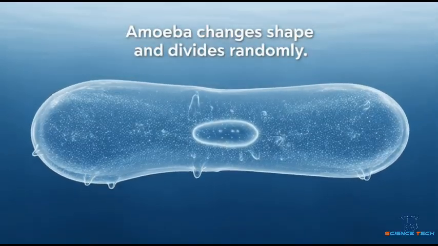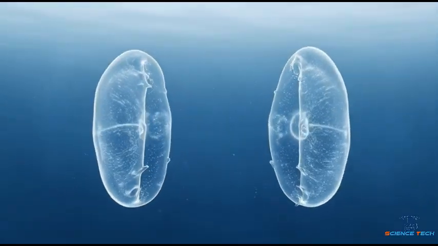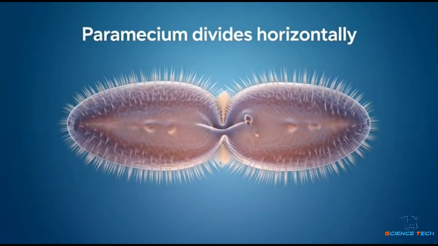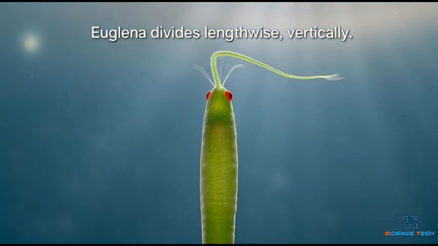Amoeba divides in any plane due to its irregular shape, a process known as simple binary fission. Paramecium divides by transverse binary fission. Euglena divides by longitudinal binary fission.